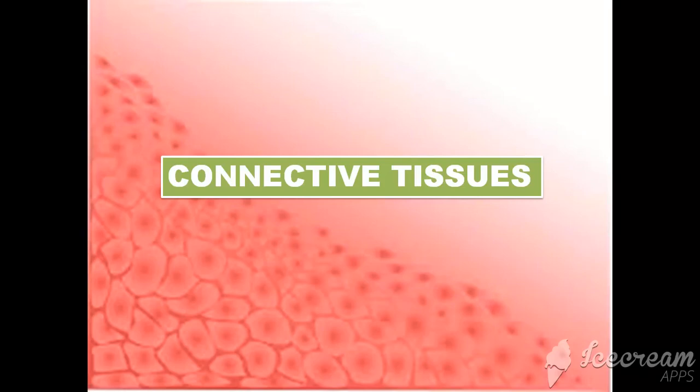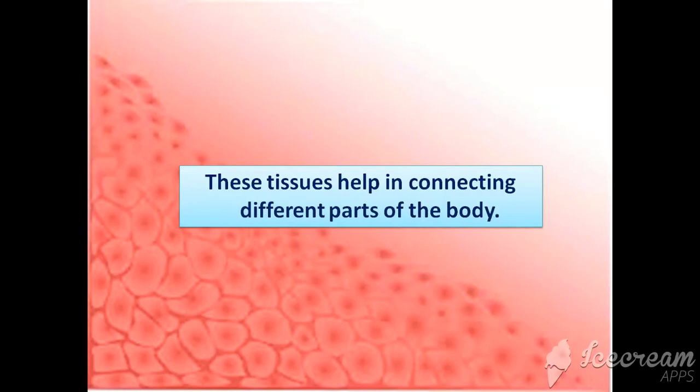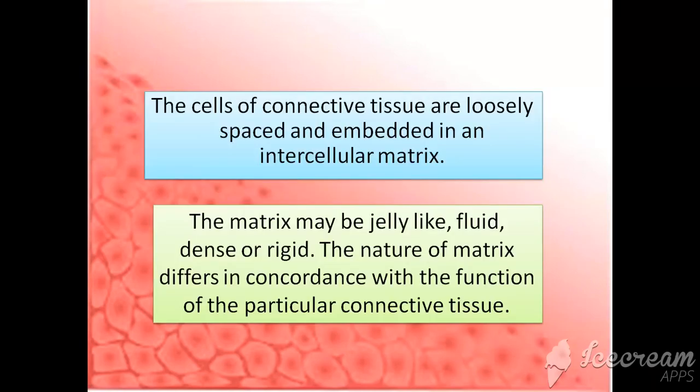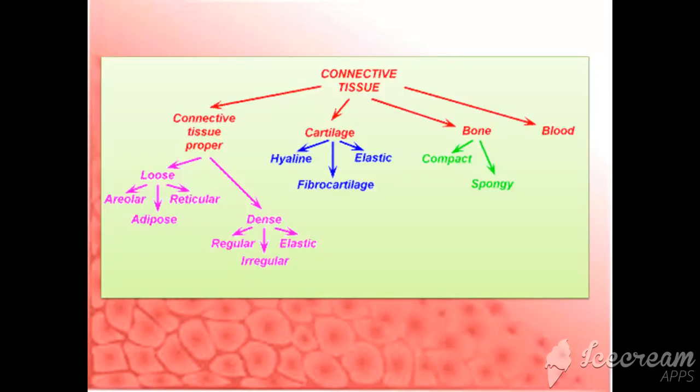Next, coming to the connective tissues. Now these tissues help in the connection of the different parts of the body. The cells of these tissues are loosely packed and embedded in an intercellular matrix. The matrix may be jelly-like, fluid, dense or rigid. The nature of the matrix differs with the functioning of the particular connective tissue.